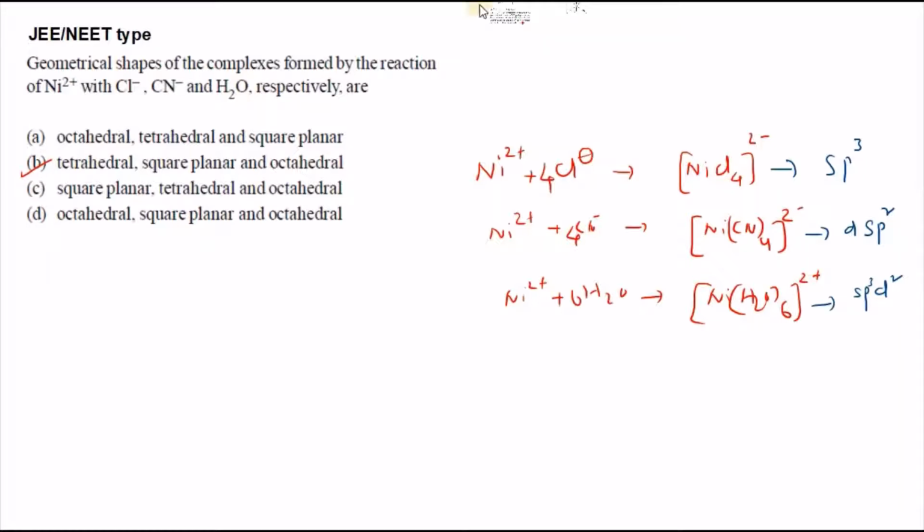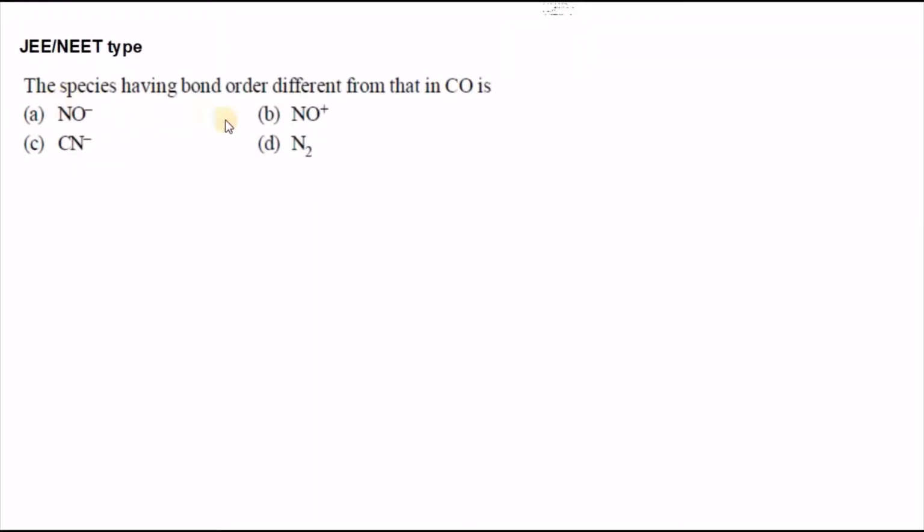See the next question. The species having bond order different from that in CO is? We know that the carbon monoxide bond order is 3. We have CN- and N2. If you calculate the number of electrons in all these, you will come to know the answer.